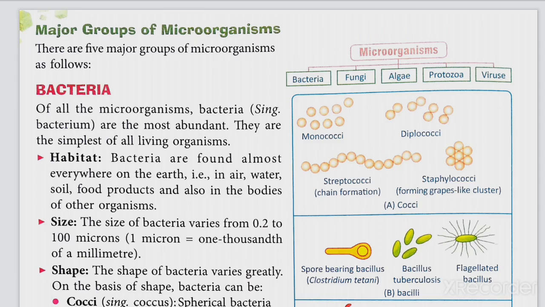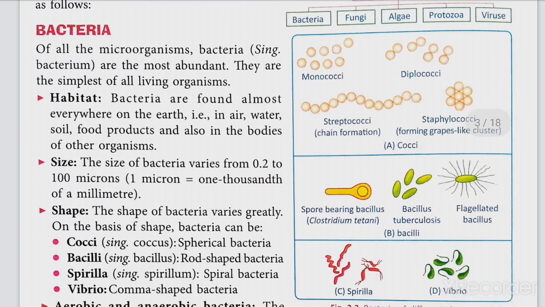Of all the microorganisms, bacteria, in the singular form, is called bacterium. They are the most abundant. They are the simplest of all living organisms. So where are bacteria found? What is their habitat? Bacteria are found almost everywhere on the earth. That is in air, water, soil, food products, and also in the bodies of other organisms. They are found almost everywhere. On the food products also, on the bodies of organisms including human beings also.